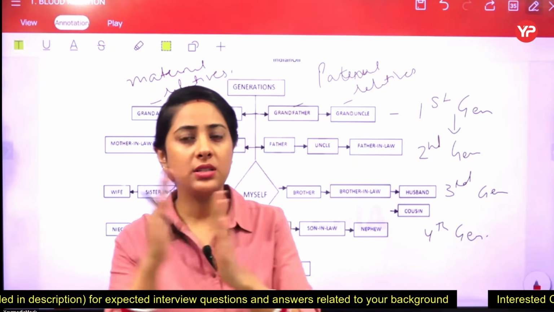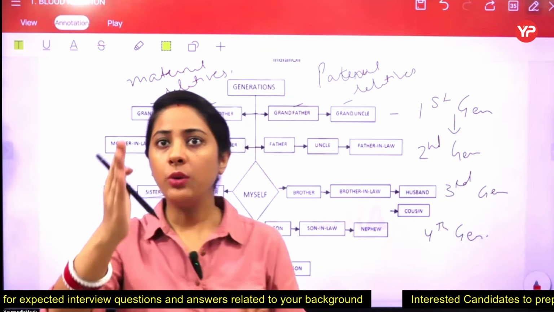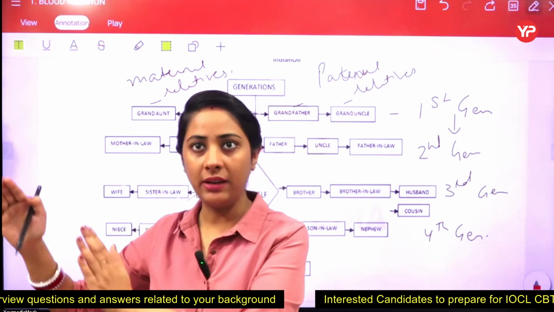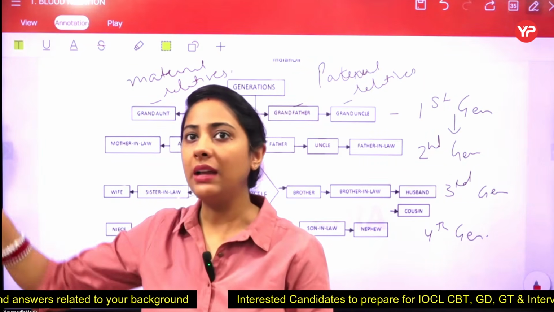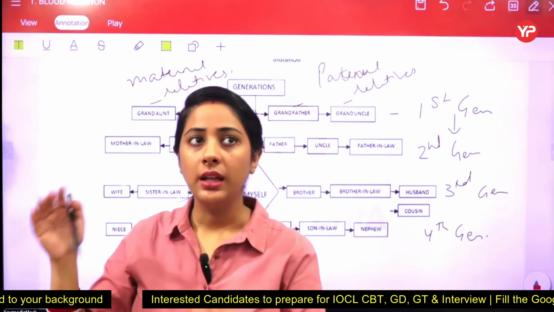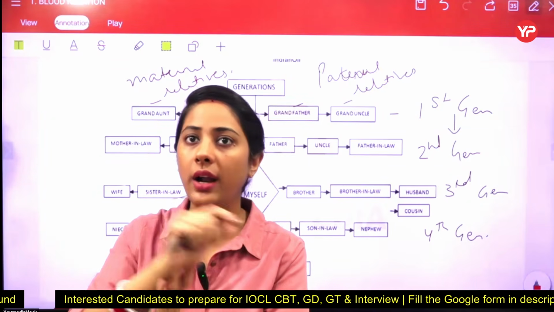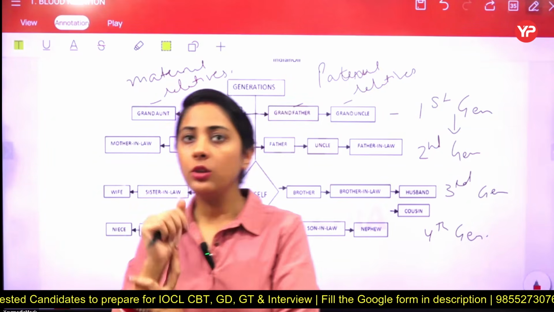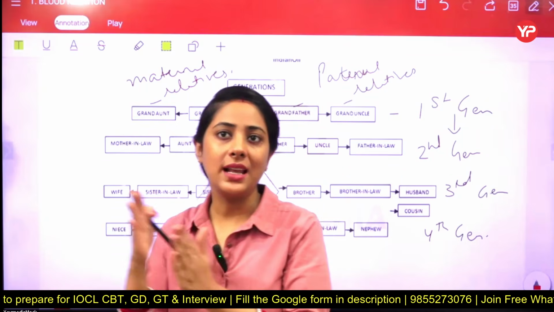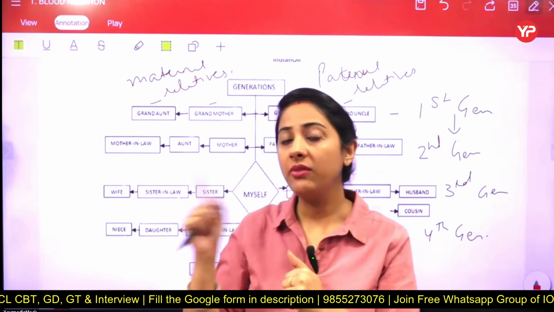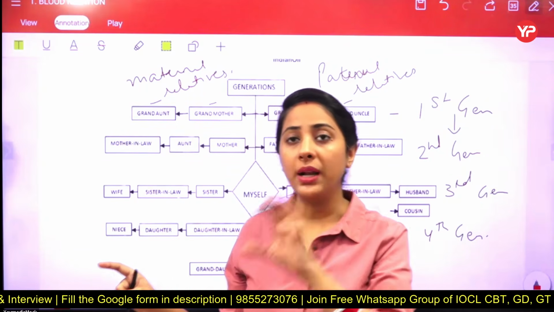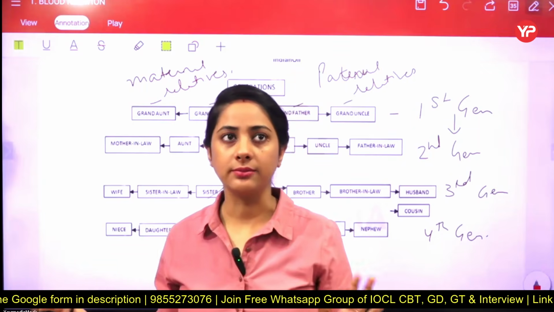And now firstly let's talk about the wife side. So if you are a male personality, you will have a wife. So in that way, if the wife has a sister as well as a brother, then they are considered to be sister-in-law and brother-in-law. Got it? तो दोनों को क्या बोलेंगे? हिंदी में तो बोलते हैं साला साली, बट हम क्या बोलेंगे? We just have to pronounce that as brother-in-law and sister-in-law only.